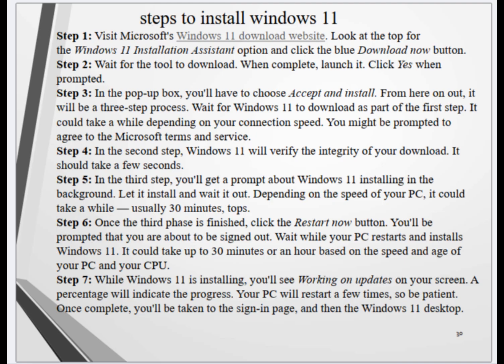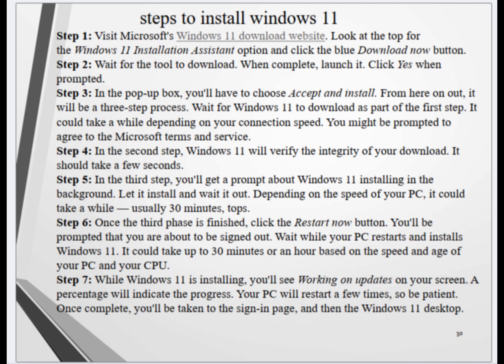Step 4. In the second step, Windows 11 will verify the integrity of your download. It should take a few seconds. Step 5. In the third step, you'll get a prompt about Windows 11 installing in the background. Let it install and wait it out. Depending on the speed of your PC, it could take a while, usually 30 minutes, tops.